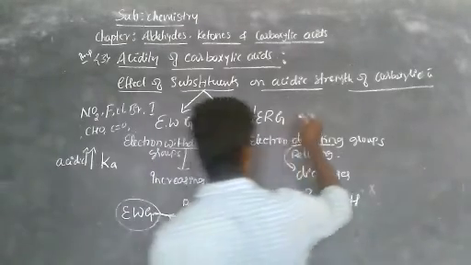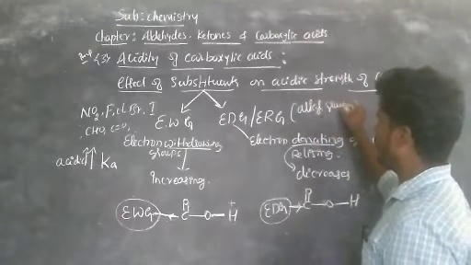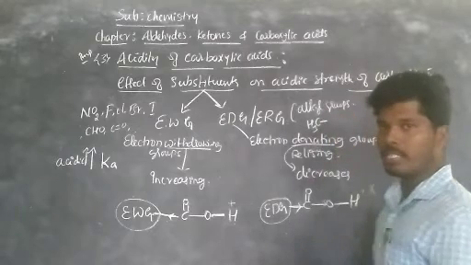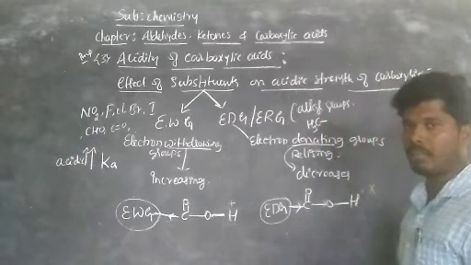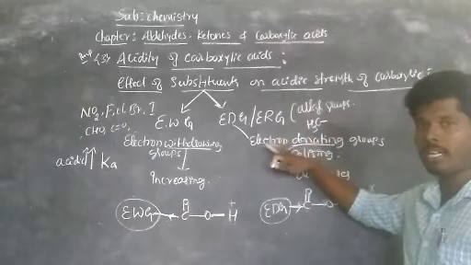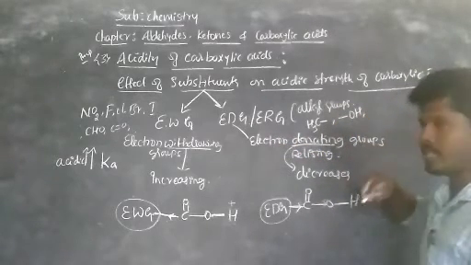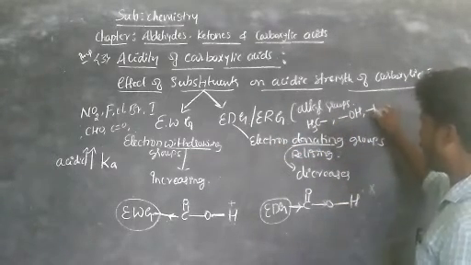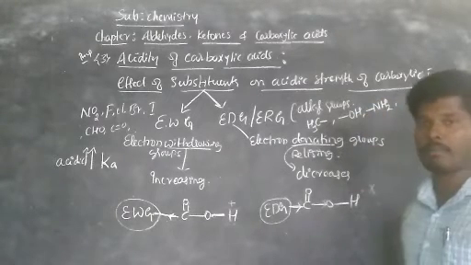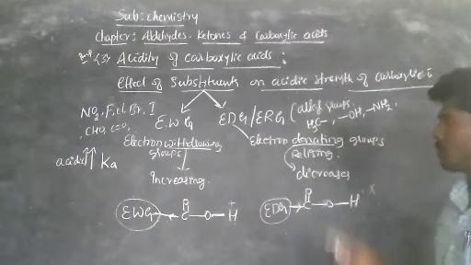The electron donating groups are nothing but alkyl groups, that is CH3 groups or C2H5 groups, etc. These are called electron donating groups or electron releasing groups. Also the OH group, hydroxy group, is an electron donating group. And the amine group is also an electron donating group. Heteroatoms or electron rich atoms that are present are called electron donating groups.